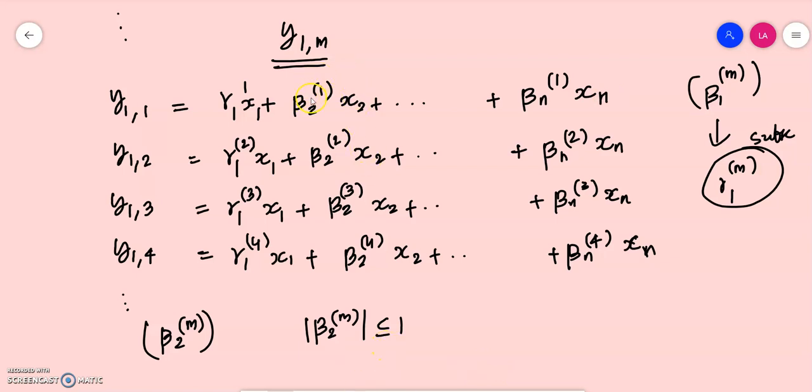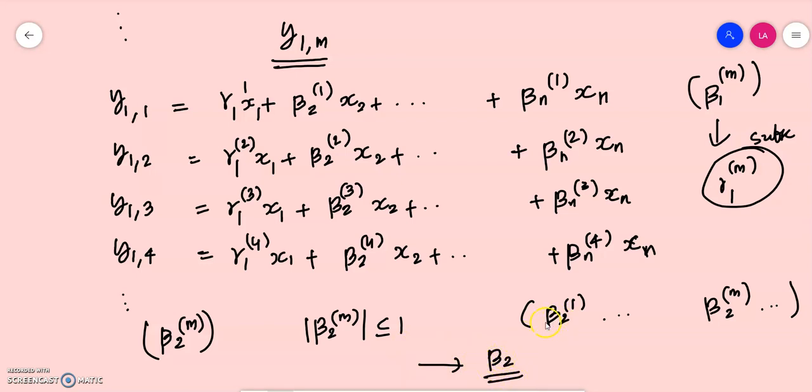So this sequence beta 21, beta 22, beta 23, beta 24, etc. is actually bounded, which by the Bolzano-Weierstrass theorem has a convergent subsequence. That convergent subsequence may converge to a real number, which we call beta 2.